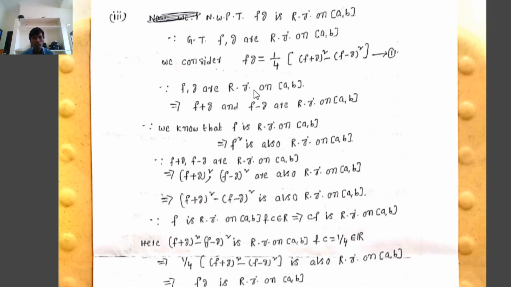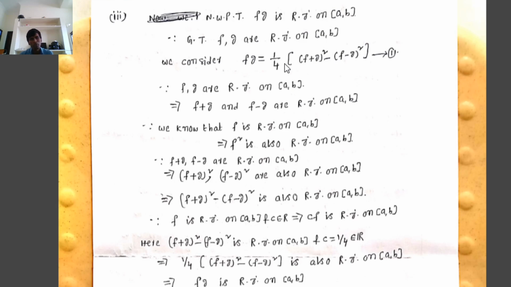Now we consider that fg can be defined as fg equals 1/4 times ((f plus g) squared minus (f minus g) squared). Check: (f plus g) squared equals f squared plus 2fg plus g squared, and (f minus g) squared equals f squared minus 2fg plus g squared. Subtracting, f squared minus f squared cancels, g squared minus g squared cancels, leaving 2fg plus 2fg, which is 4fg, and times 1/4 equals fg.